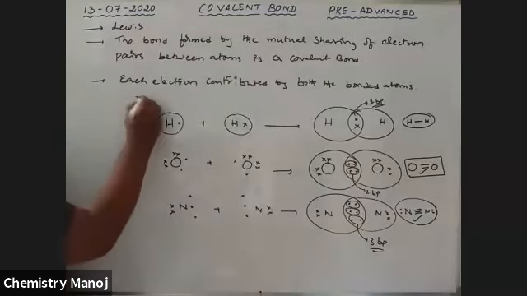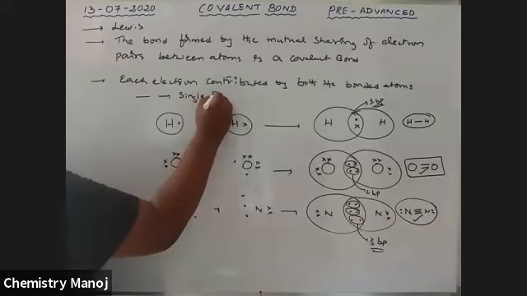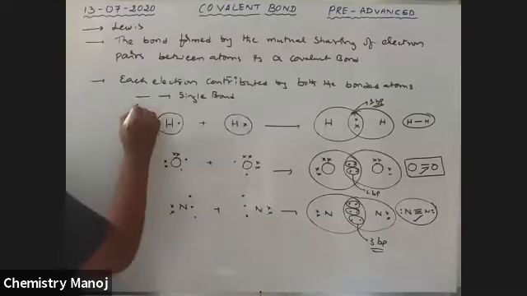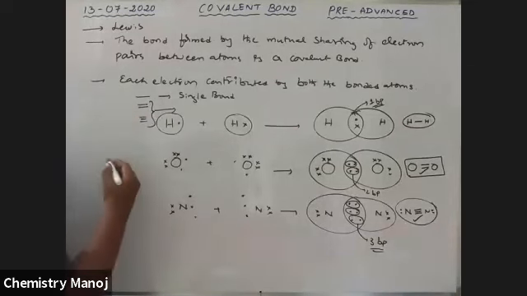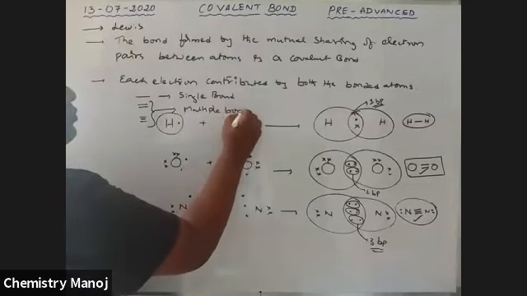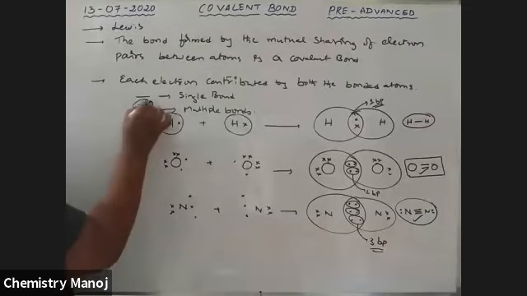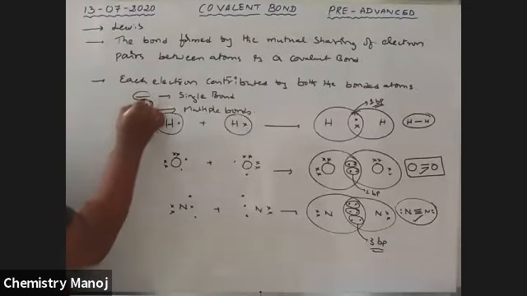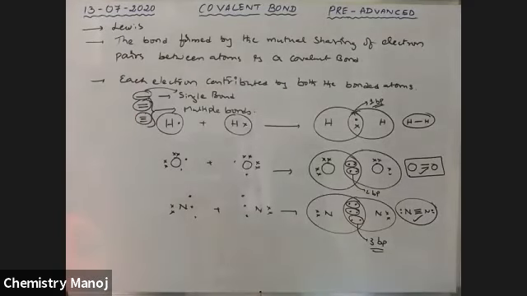So a single bond, a double bond and a triple bond. Double and triple covalent bonds are called multiple bonds. Multiple bond means a double covalent bond or a triple covalent bond. A single covalent bond is a single bond. So double or triple covalent bonds are simply called multiple bonds. These are the types of covalent bonds.